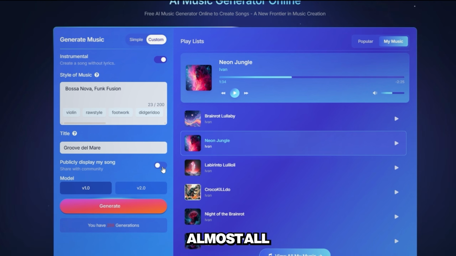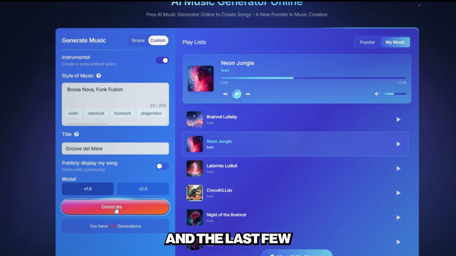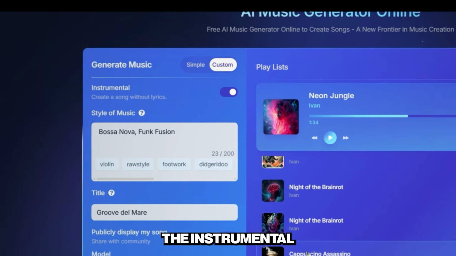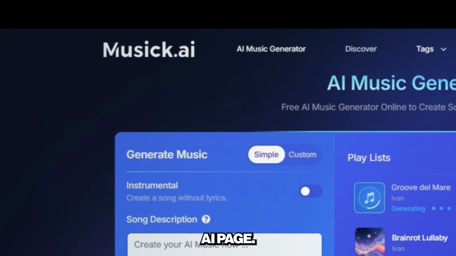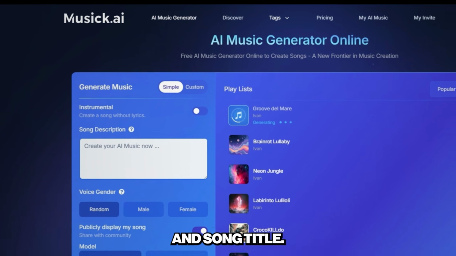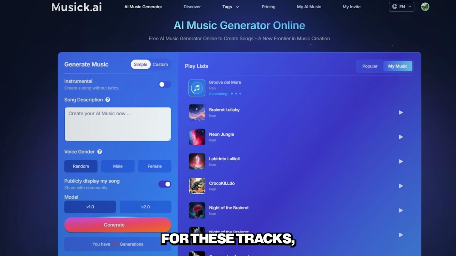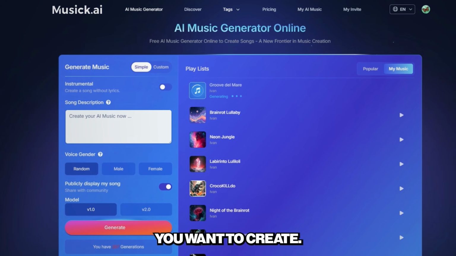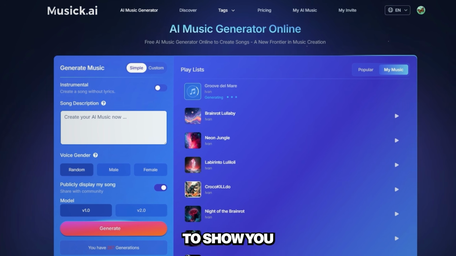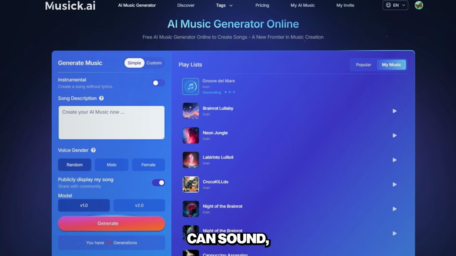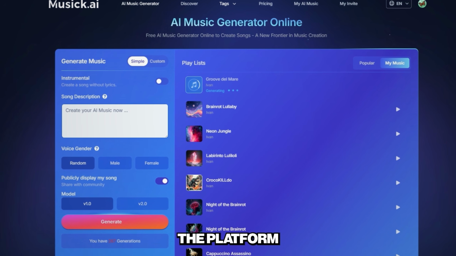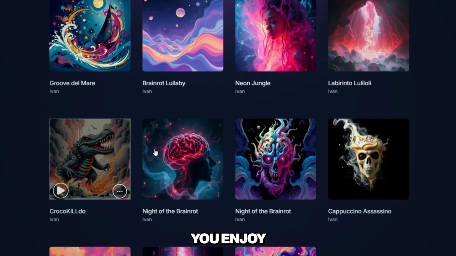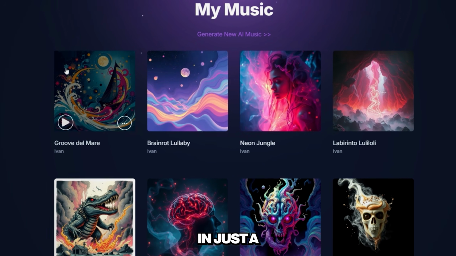I've now generated almost all the songs for the album, and the last few I have left are the instrumental ones. For these, we need to enable the instrumental checkbox at the top of the Music AI page. Then you just enter the genre and song title. No lyrics are needed for these tracks. So make sure the genre really defines the atmosphere you want to create. I will be making 3 examples to show you how great instrumental tracks can sound and to demonstrate how flexible the platform really is. Music AI allows you to experiment with any music style you enjoy and bring your ideas to life in just a few steps.